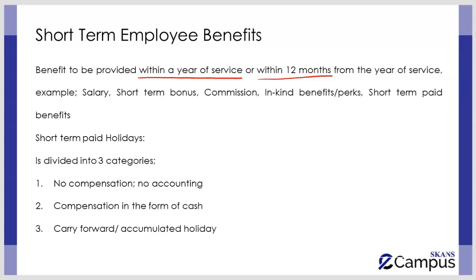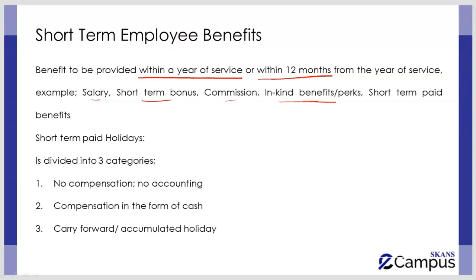There are different examples of it. We can see over here, salary, any short-term bonus, commission, any kind of in-kind benefits or perks, short-term paid benefits, all of them are going to be included within the scope of short-term employee benefits. This is normally the most common type of employee benefits that is provided within a company. So its accounting treatment is important for you. Now, once again, please remember all of these items that we discussed over here. If an employee is getting them within 12 months from the period of service, only then it is going to be called an employee benefit.